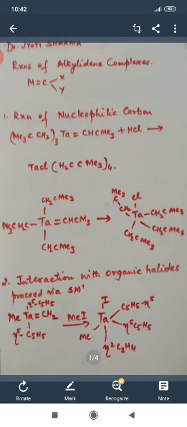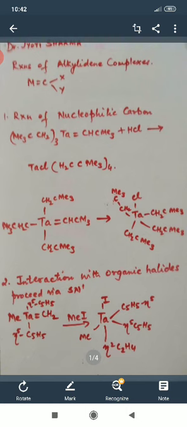Cl is added to the metal atom and H is added to the carbene carbon atom, and the double bond between metal and carbon is converted into a single bond. The hydrogen added to the carbene carbon converts CH into CH2. So this is the first type of reaction which the nucleophilic carbon atom shows.